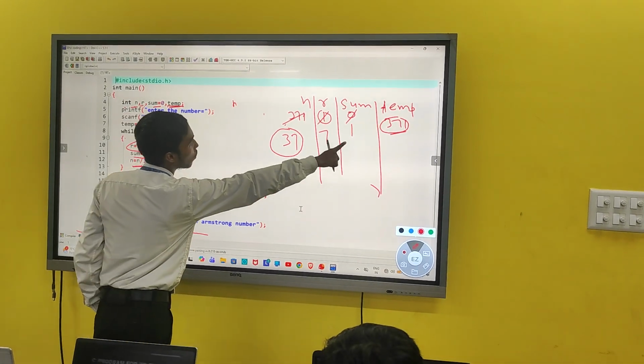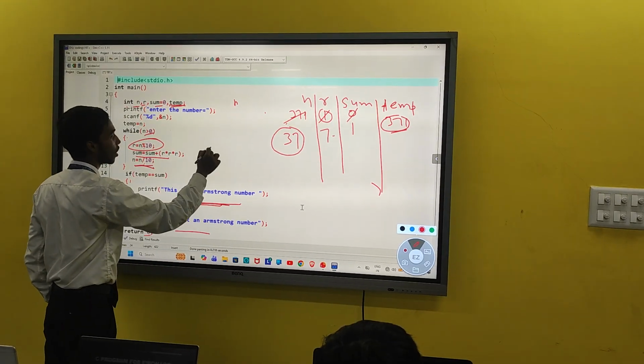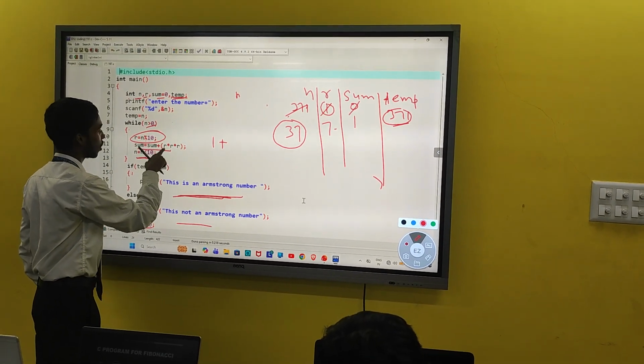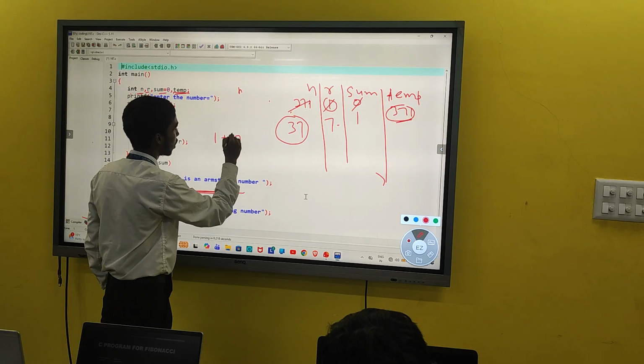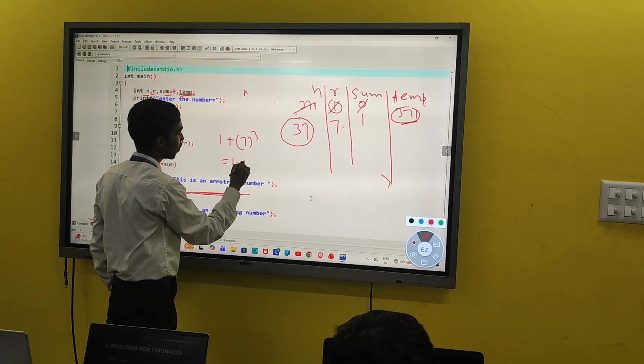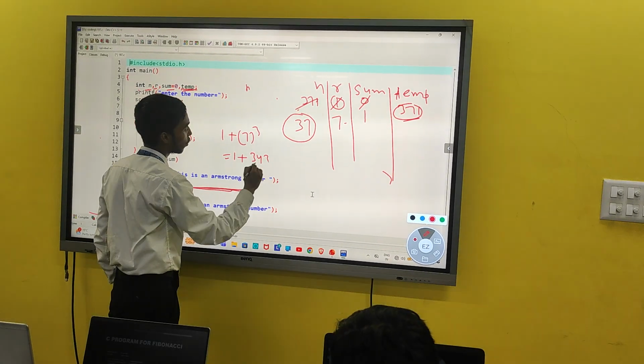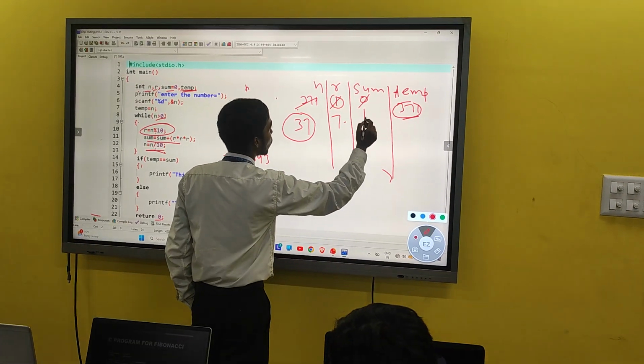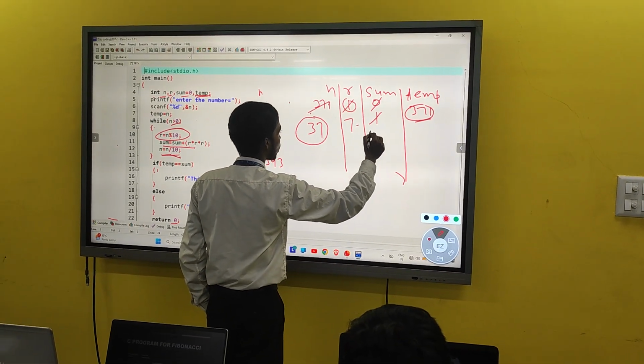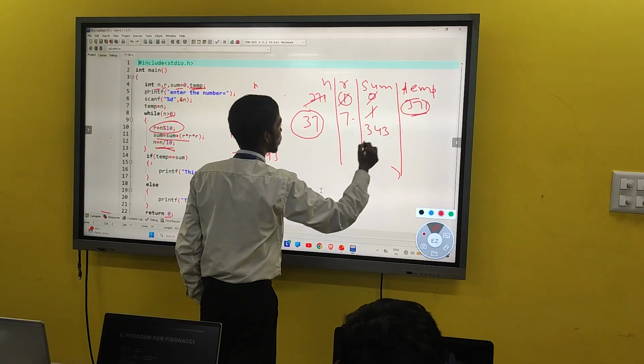What is the initial value of sum? 1. Plus what is the remainder? 7. So this will become 1 plus 343. This will become 343.